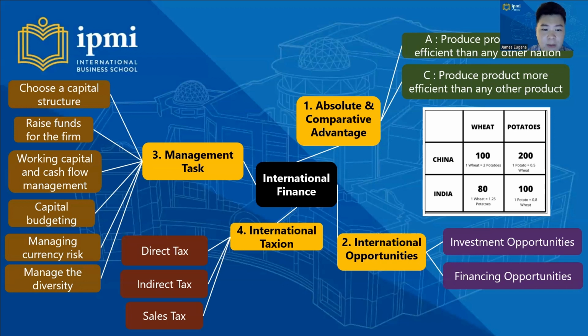Number 3, management tasks that consist of choosing a capital structure, raising funds for the firm, working capital and cash flow management, capital budgeting, managing currency risk, and managing diversity. And lastly, international taxation, that consists of direct tax, indirect tax, and sales tax.